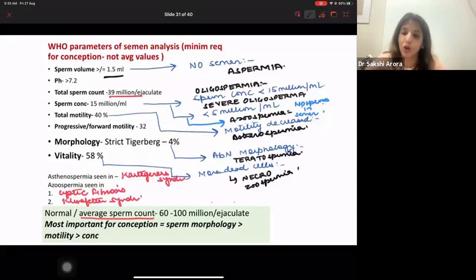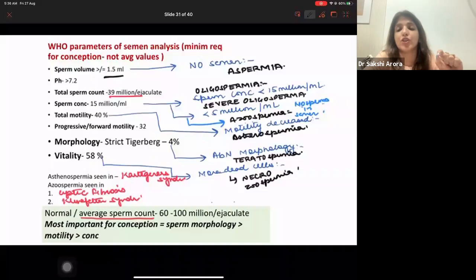Total motility is 40%. Progressive or forward motility minimum which is needed is 32%. If the sperm motility is decreased, it is asthenospermia. Morphology, as per the strict Tygerberg criteria, minimum 4% should be normal. If more of the sperms are abnormal, that is called teratospermia. Vitality, 58% of sperms should be viable. And if fewer are viable, it is called necrozoospermia, right? Now, 3 very important things which I want to tell you here.